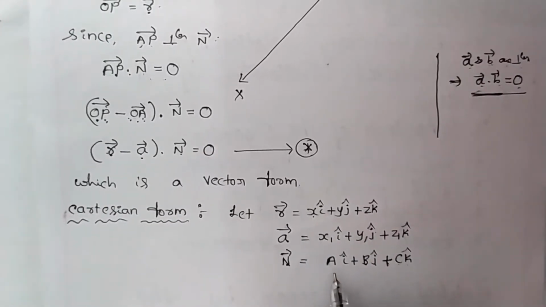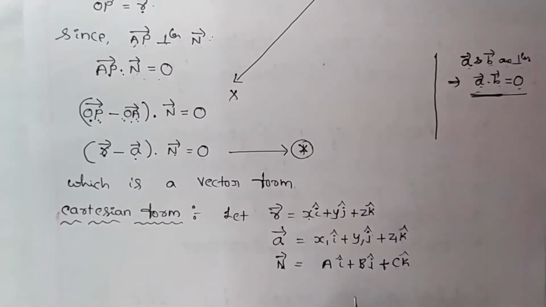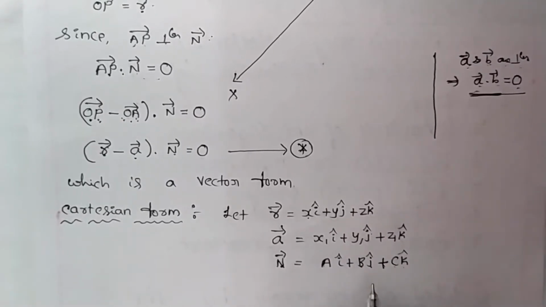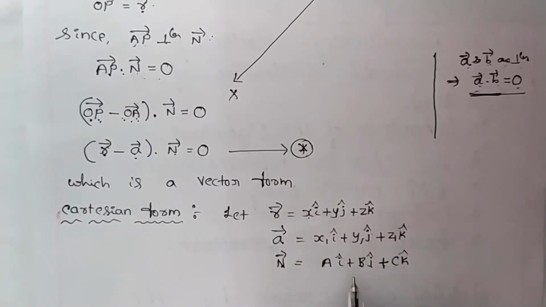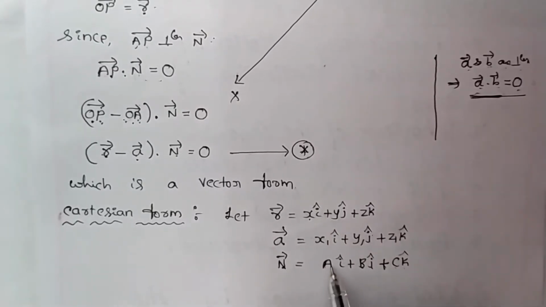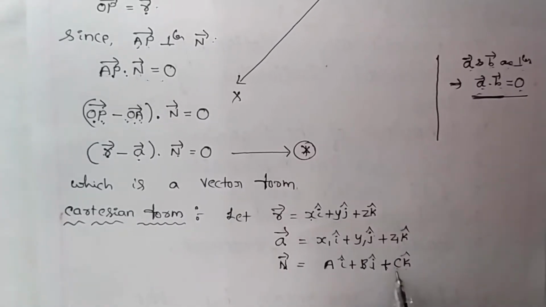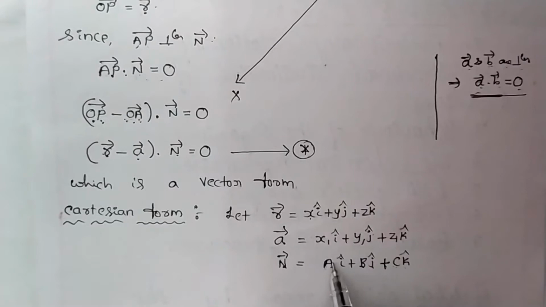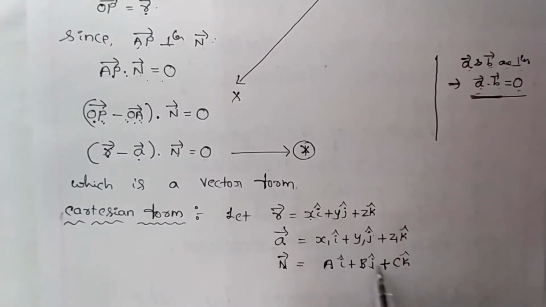No need to worry about that. You can take capital letters, because in our previous derivations and problems we mentioned that small letters a, b, c represent the direction ratios of the plane and also the direction ratios of a line. So that is why we have chosen capital letters A, B, C. If you want, you can write small letters a, b, c, but better you just write capital letters AI plus BJ plus CK.